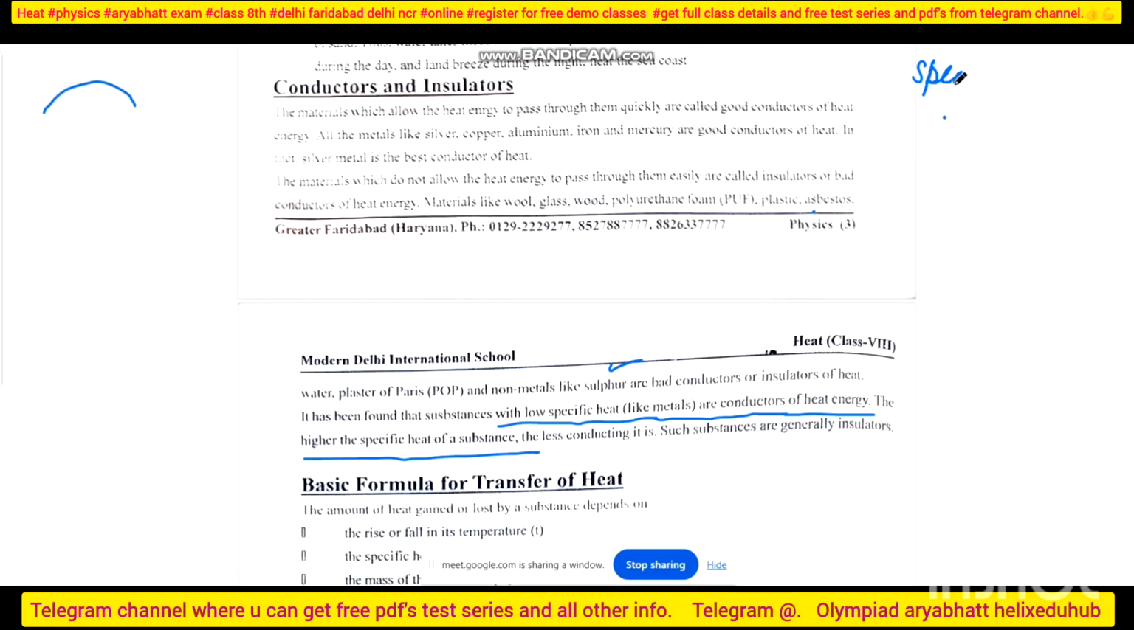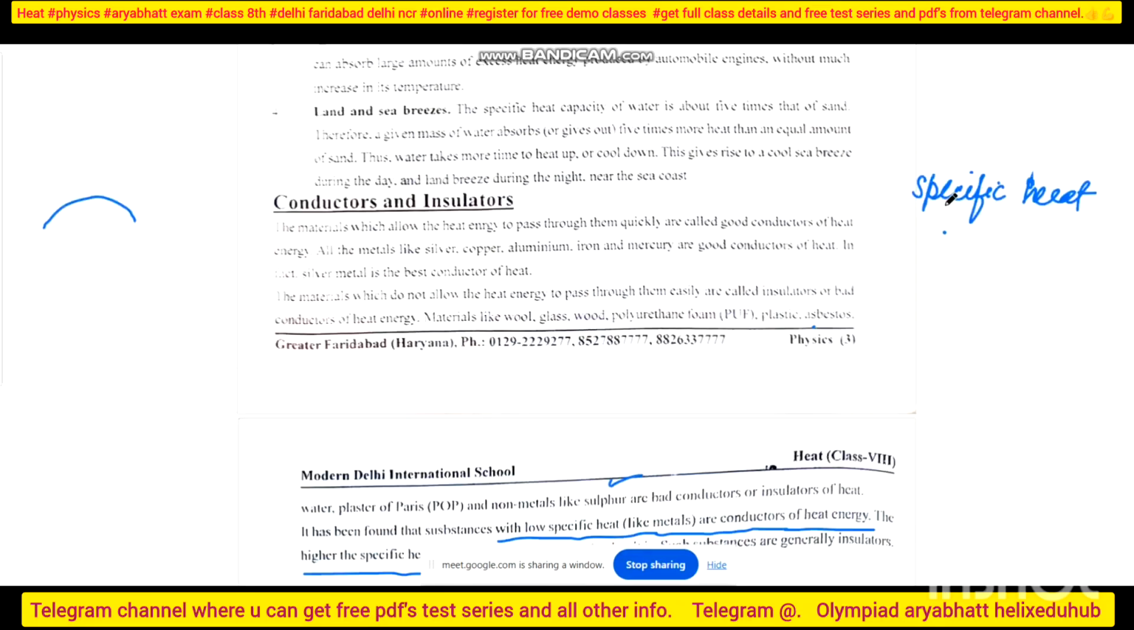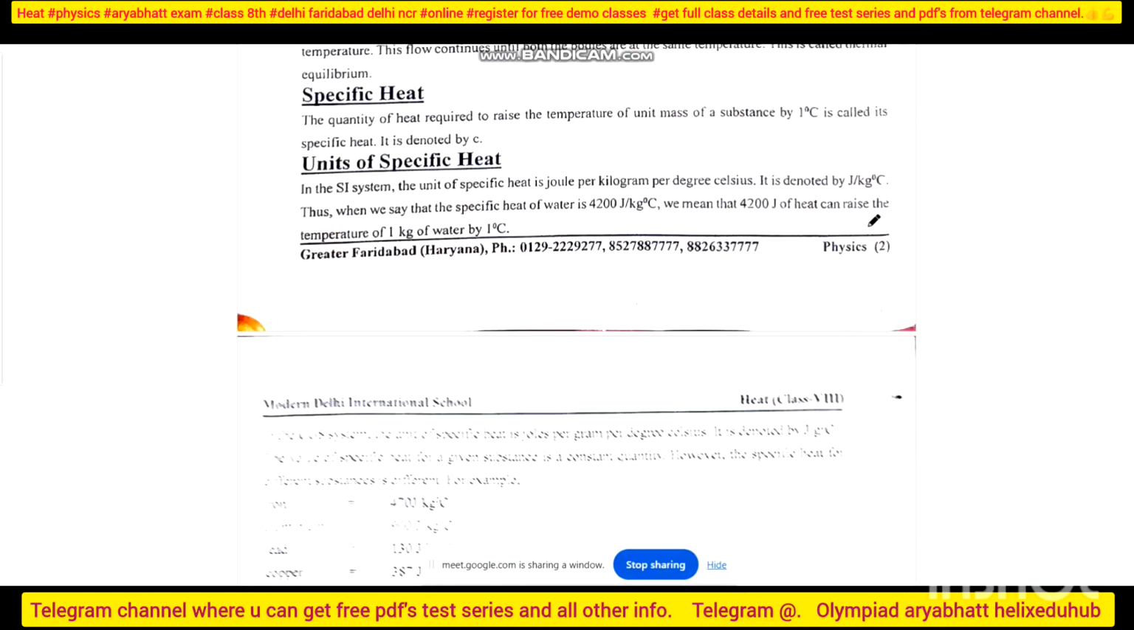Okay, specific heat, right? What is specific heat? The specific heat of a substance is very unique. What is meant by this specific heat? The SI unit of specific heat is joule per kg per degree Celsius. Last class we discussed this. And what is specific heat? It is the heat required to raise the temperature of a unit mass of a substance by 1 degree Celsius.